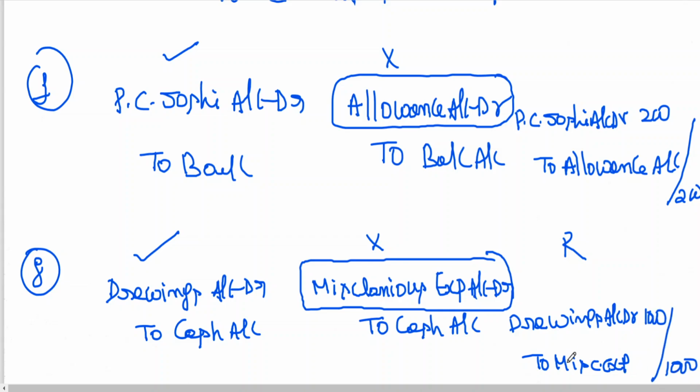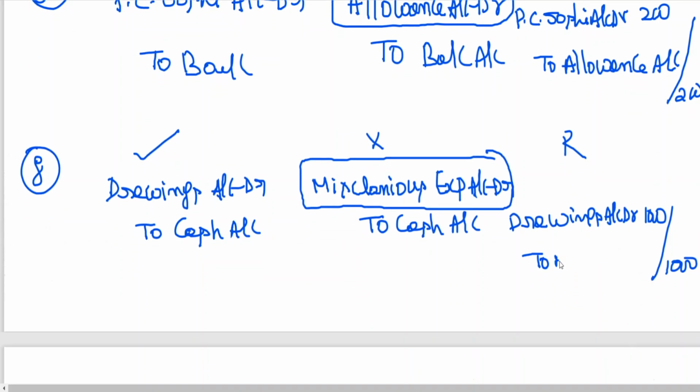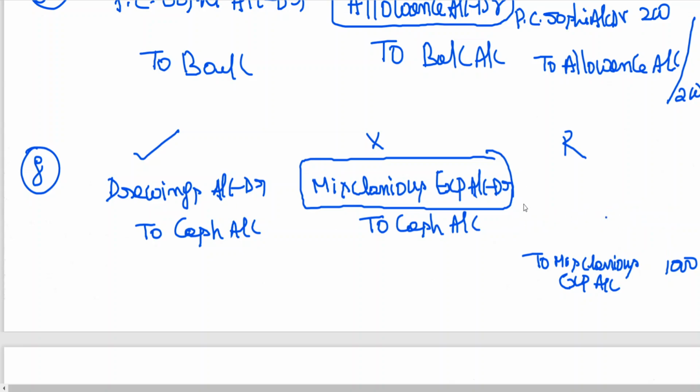To miscellaneous expenses. By crediting, miscellaneous expenses has been nullified. Now cash has already been credited. Now you are debiting which account? Drawings account. So I think we are having a combination of these kinds of problems you can expect. We are having one-sided errors. We are also having two-sided errors.